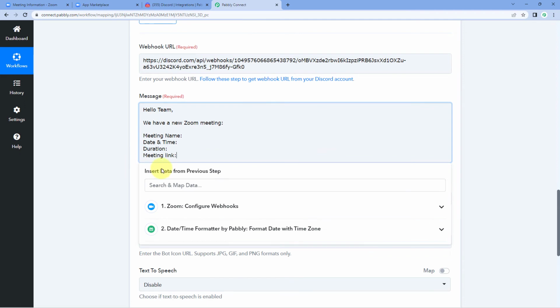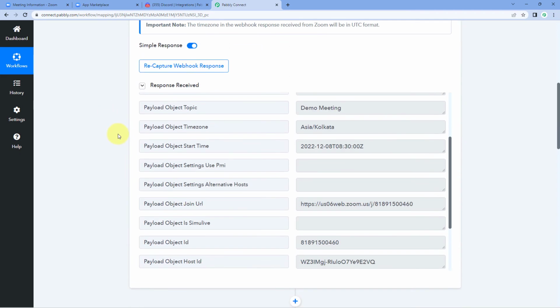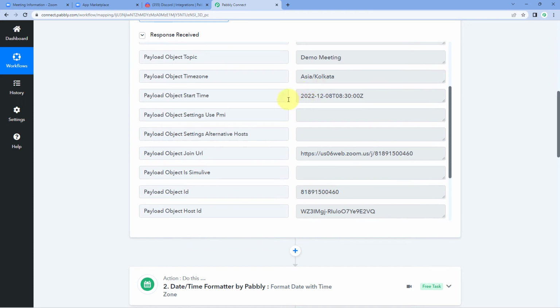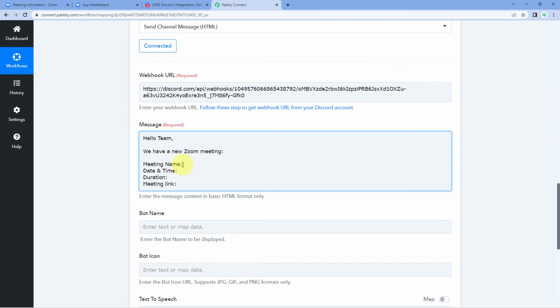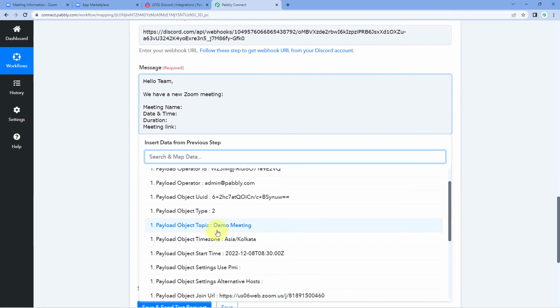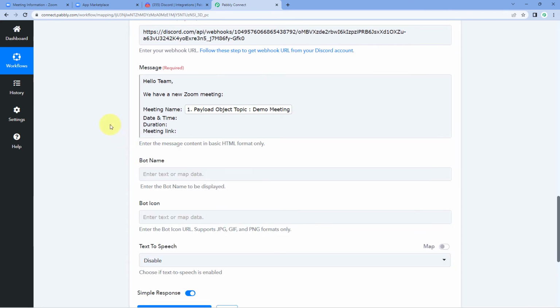And we have received all of these details from Zoom. So from Zoom responses, guys, one by one, we have to map all of these responses over here in the Discord field. So let's start with the meeting name. So we have the response of payload object topic where we have received the name of the meeting. So let's map this response of meeting name over here in front of meeting name field. Just click here in this field of message, and from the drop down from the Zoom responses, select the response of meeting name and map it over here.